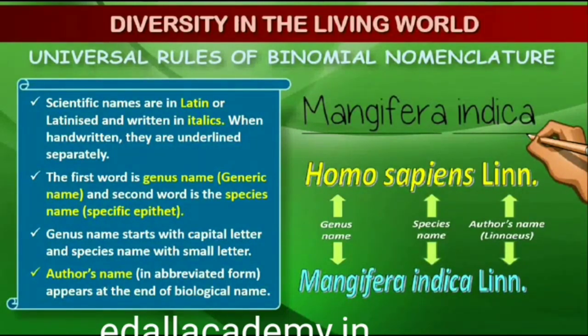The name of the author appears after the specific epithet, that is, at the end of the biological name, and is written in unabbreviated form, for example, Mangifera indica Linn. It indicates that this species was first described by Linnaeus.